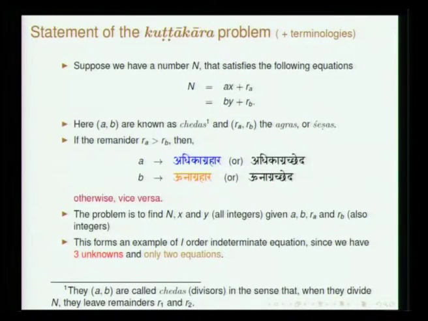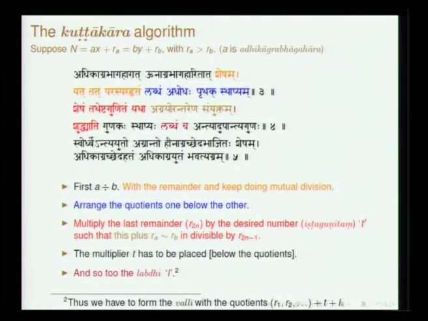So, when we see the verse, A and B are referred to as Adhikagrahara and Unagrahara respectively. So, the problem is to find out n, x, y given A, Ra, B, Rb. So, this is the problem. So, we have 3 unknowns and we have 2 equations, and therefore this forms an example of indeterminate equation of the first order. In fact, the algorithm which has been presented by Brahmagupta in 3 verses is far more clear than what has been discussed. Aryabhatta also discussed it in 2 verses, but it was a bit terse, and here he beautifully lays down the algorithm.